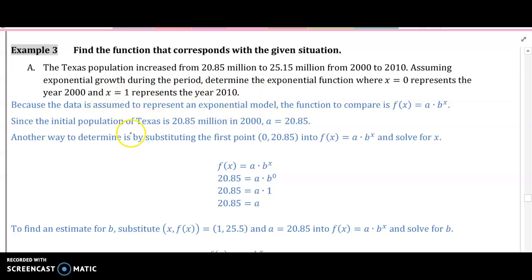Okay. So it increased from this to this. So we basically have to figure out what did we multiply this by to get this. Okay, so the initial value is this. That's how much it was at the very beginning. That's A. And then we have to do 25.15 divided by 20.85.